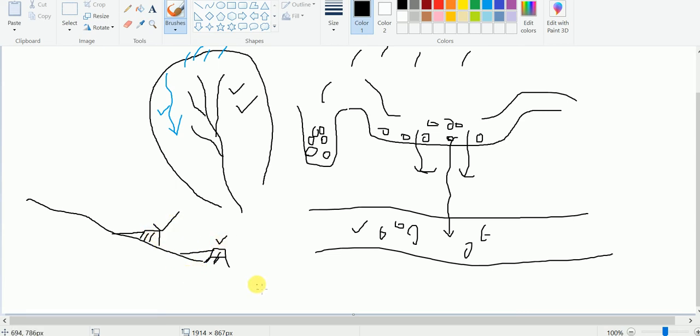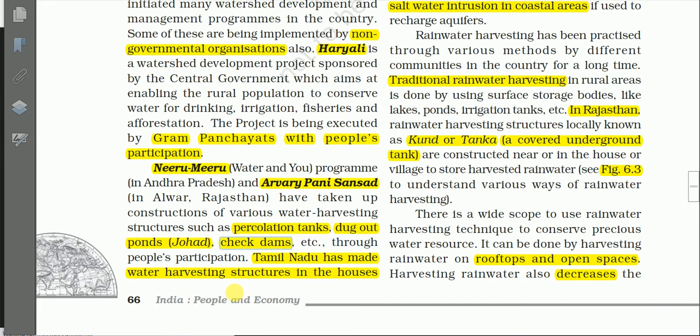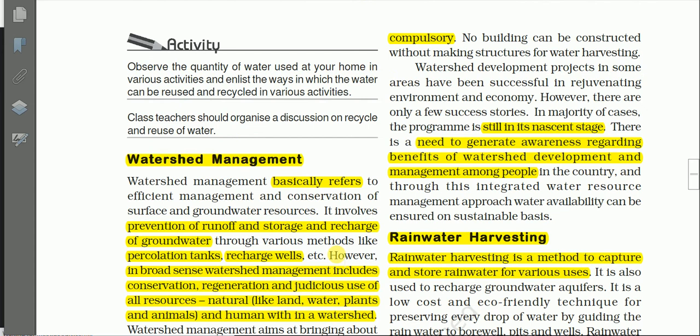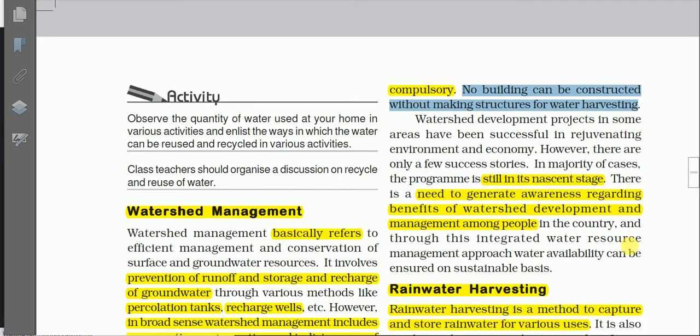This is also another method of watershed management. In Tamil Nadu, the government has made water harvesting structures in houses mandatory, compulsory. No building can be constructed without making structures for water harvesting. It can be punishable by law in Tamil Nadu.